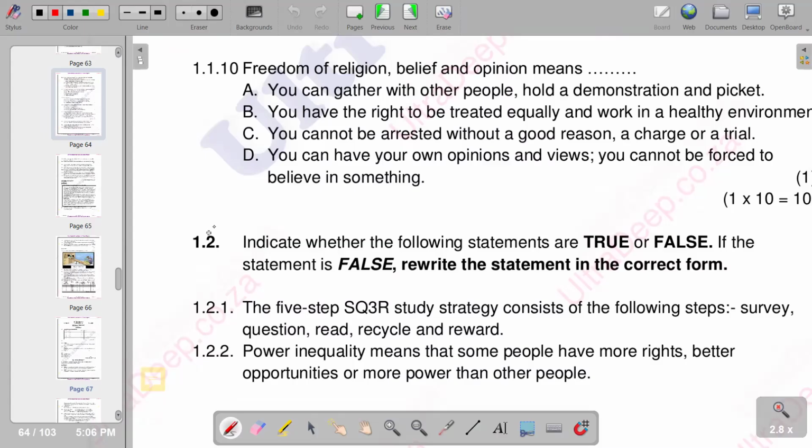Question 1.2 reads: indicate whether the following statements are true or false. If the statement is false, rewrite the statement in the correct form. So we take note that if it's false, we have to rewrite it in the correct form.